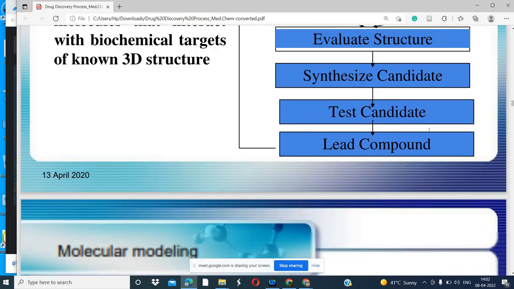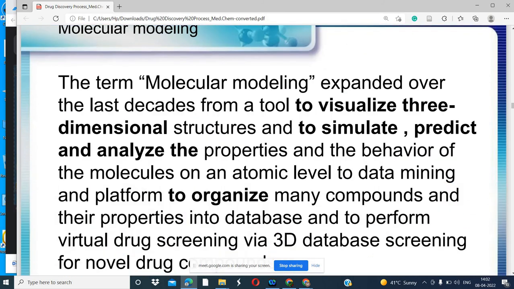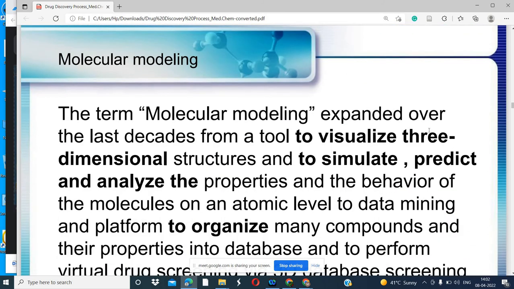Okay, now we can move to the molecular modeling. Okay, we can move up to that step because this is a preliminary step. Okay.